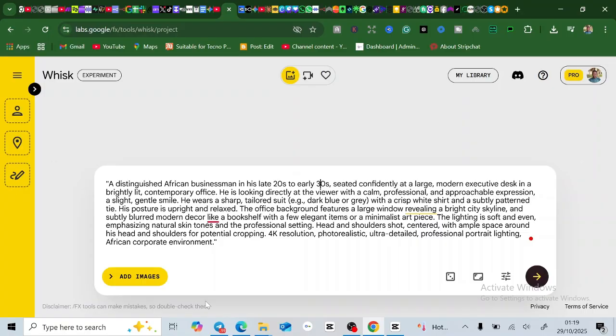So good. What you're going to do now is just come here and tap on this arrow. So we're going to wait for it to generate our image for us.